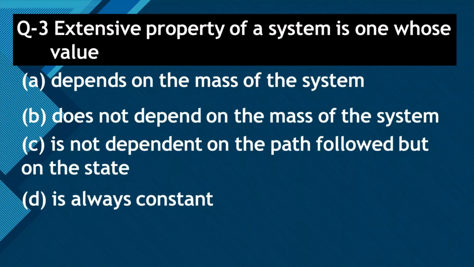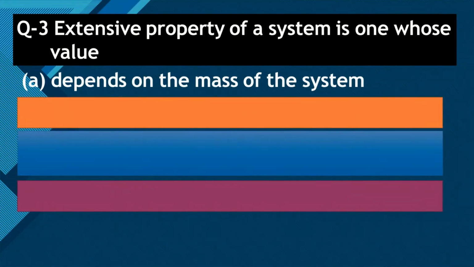Question number 3. An extensive property of a system is one whose value, option A, depends on the mass of the system. Option B, does not depend on the mass of the system. Option C, is not dependent on the path followed but on the state. Option D, is always constant. We know that an extensive property means a property that depends on mass. For example, we can consider volume. Volume depends on mass. So the right answer is option A, depends on the mass of the system.